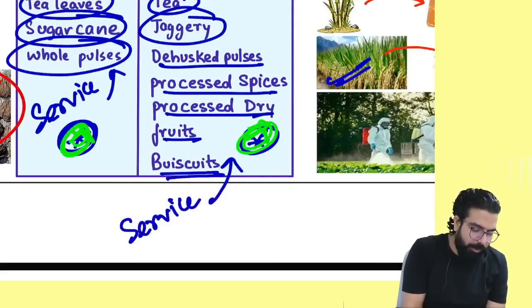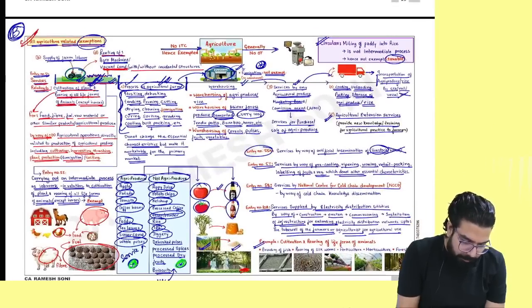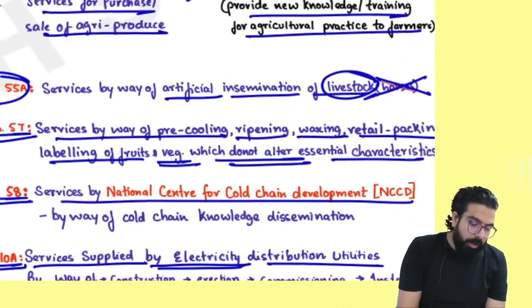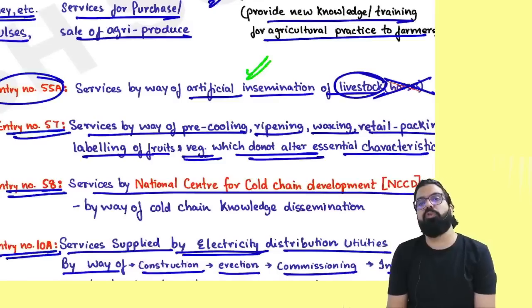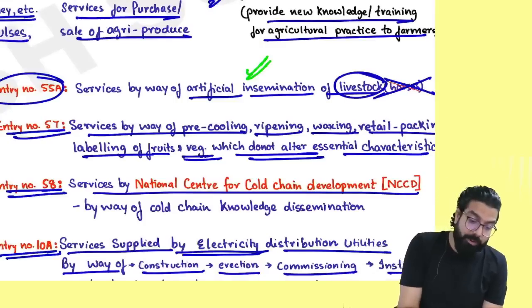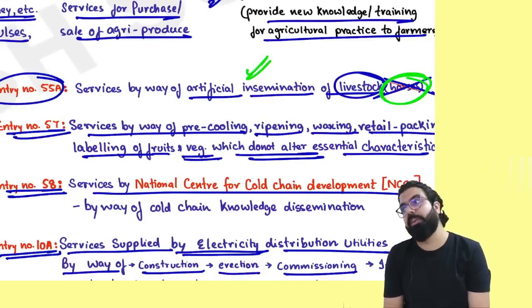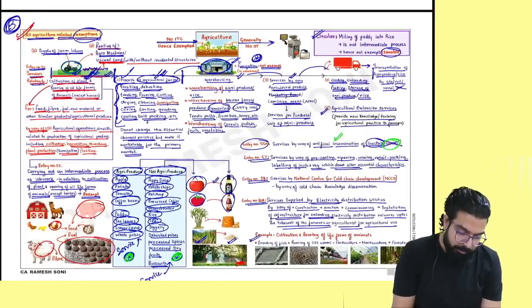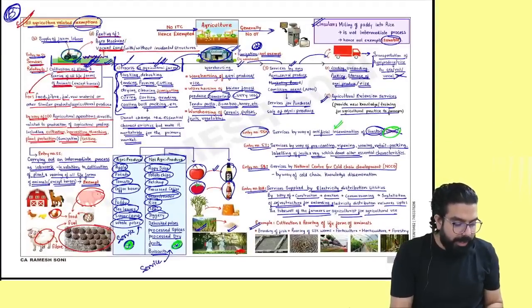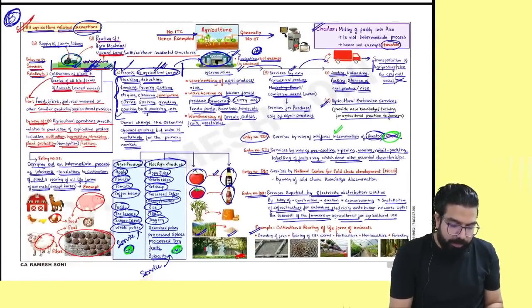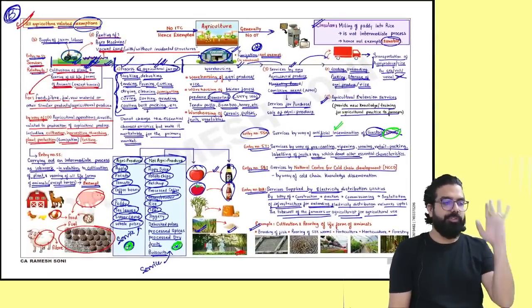This can be one small point. Please remember this. Artificial insemination: remember, livestock is always exempt. Horses are always taxable. Wherever you see horses, remember horses are always taxable. Please remember this point. Should be good enough, everyone. I'll close my revision on the chart of agriculture.